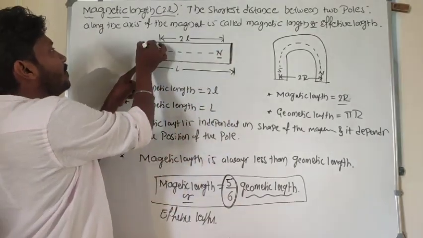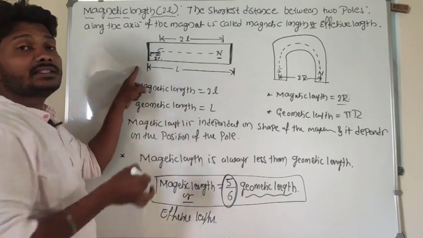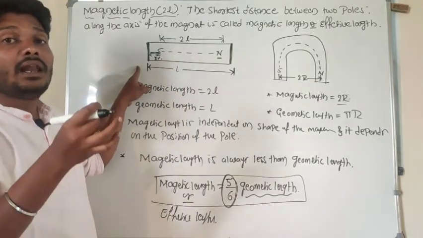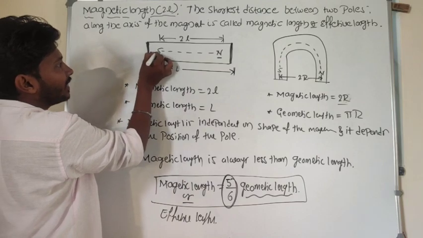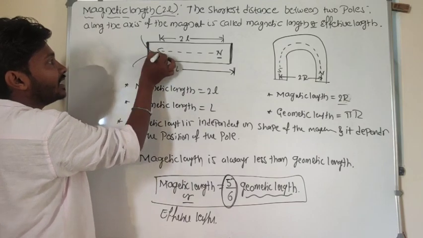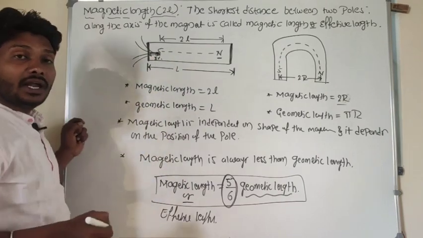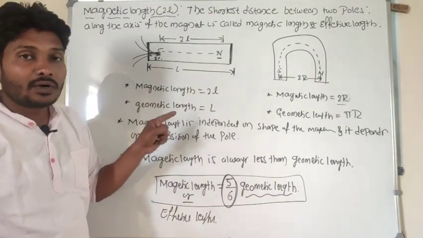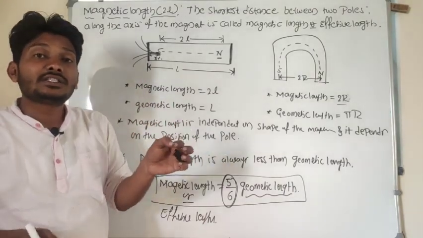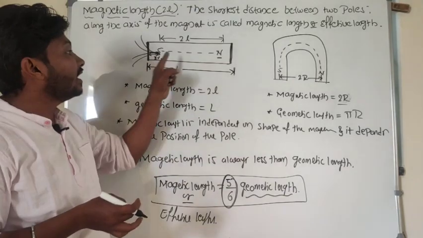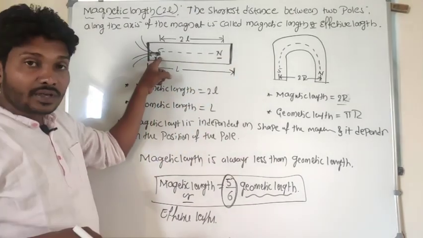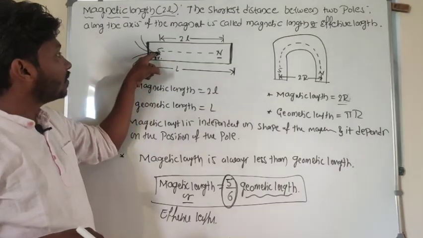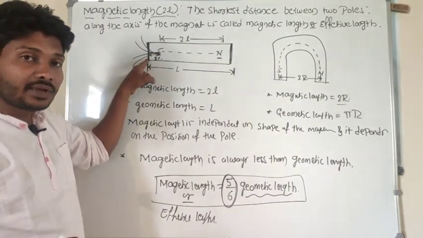The magnetic field lines at the physical length are less here. It means the magnetic field lines start inside the magnet, not at the edge. So the magnetic field lines per unit area at the edge are less compared to inside. Inside there is more crowding compared to the edge.